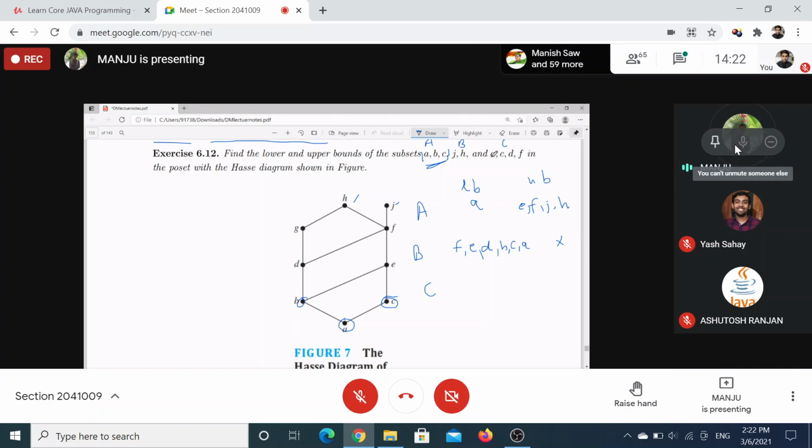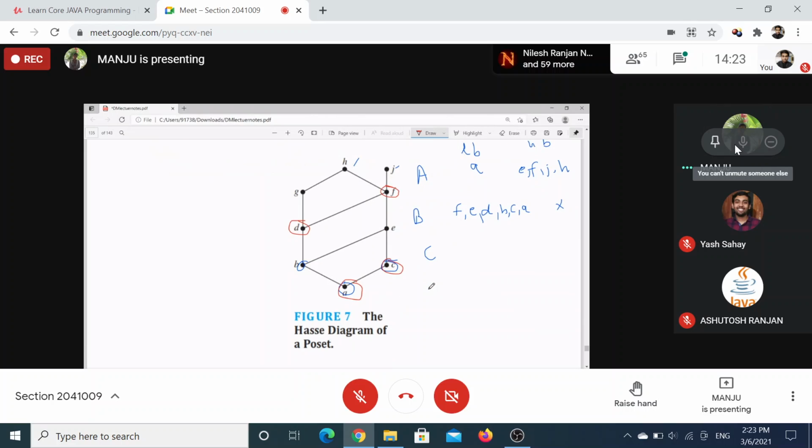C set is A, C, D, and F. Lower bound is A only, right?